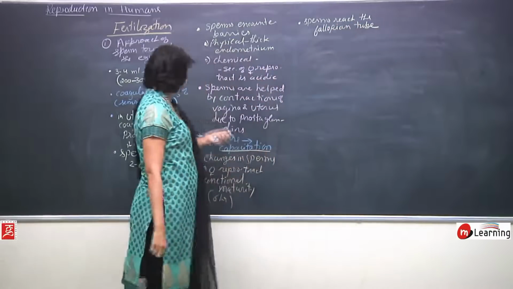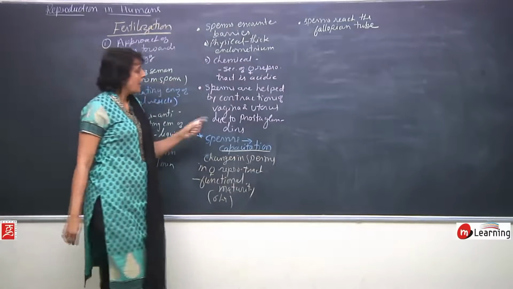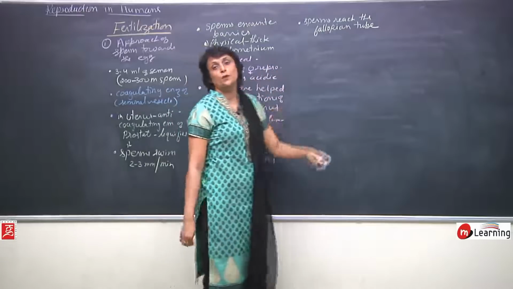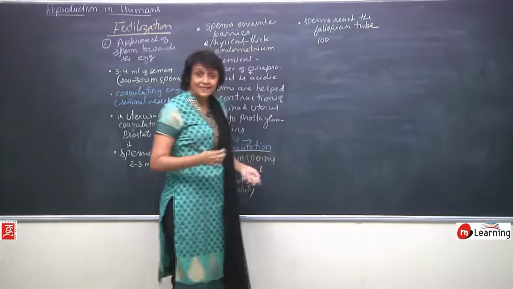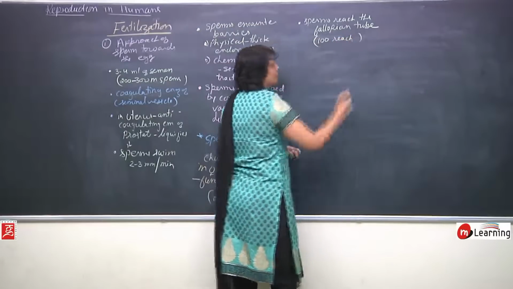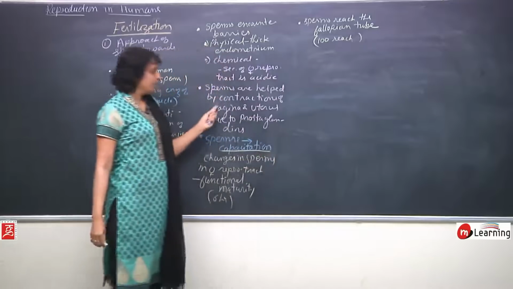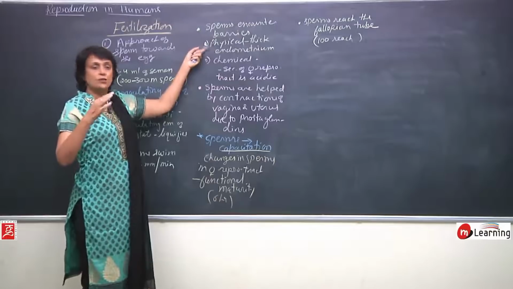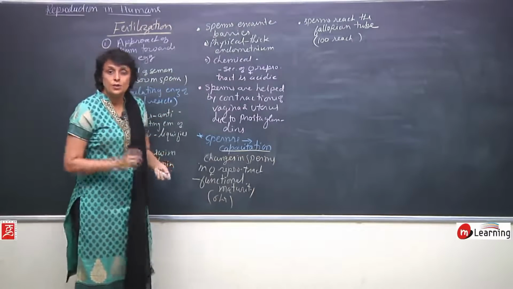How many sperms were deposited here? 200 to 300 million. After all these things, how many reach up to the fallopian tube? This number is about 100. So only 100 sperms reach up to the fallopian tube. What about the remaining? They either get lost in this passage due to physical barriers they cannot cross, or because of chemical barriers they die, but they are not able to reach there.